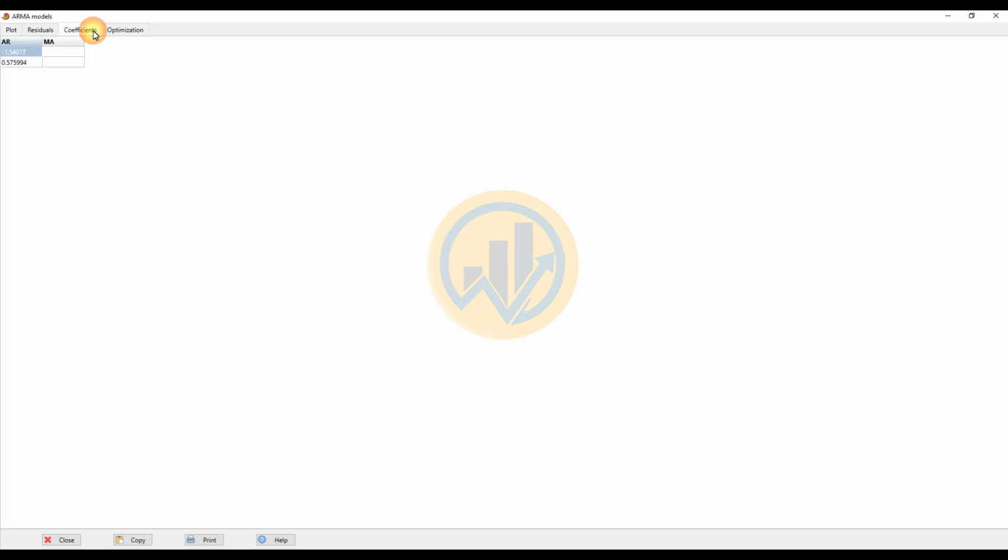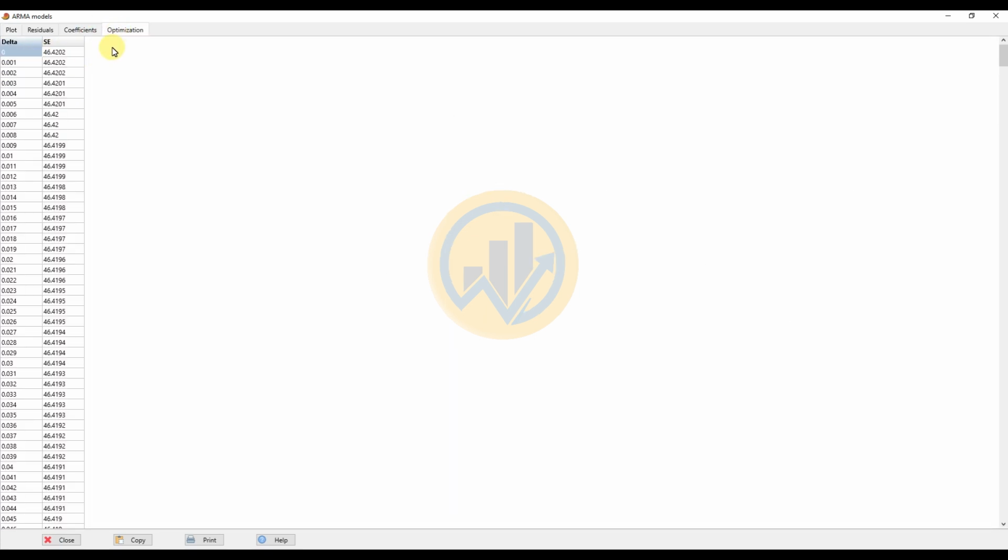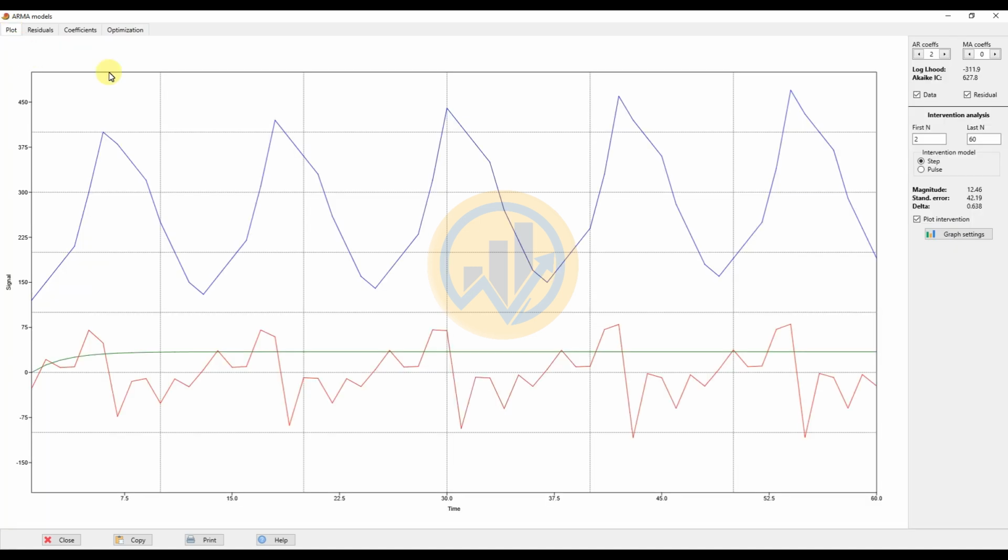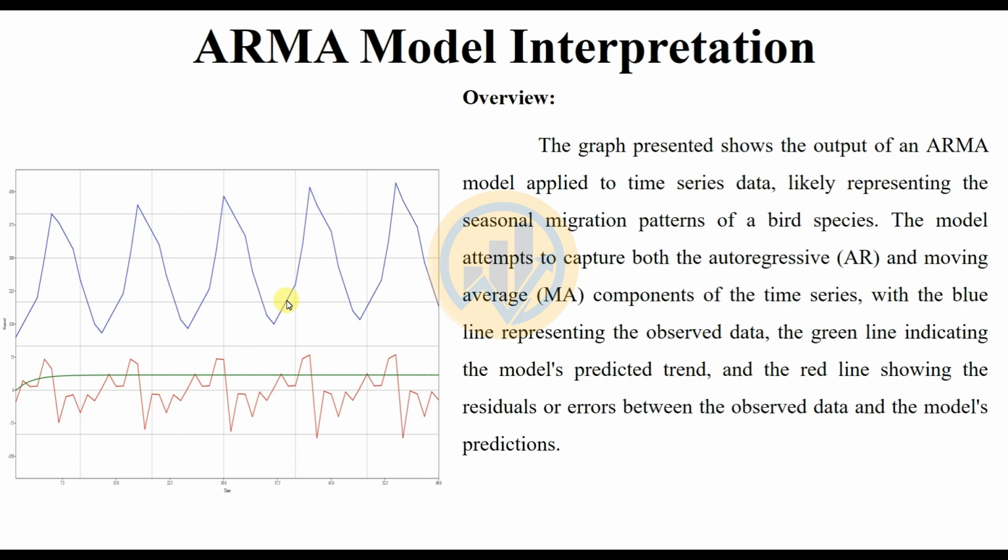So the next one is for the confidence value, the AR and MA, and the fourth one is for the optimized value, the delay, and the standard error value. So next, we go to the interpretation of the ARMA models in the PAST statistical software. Now we are discussing the interpretation of the ARMA model.